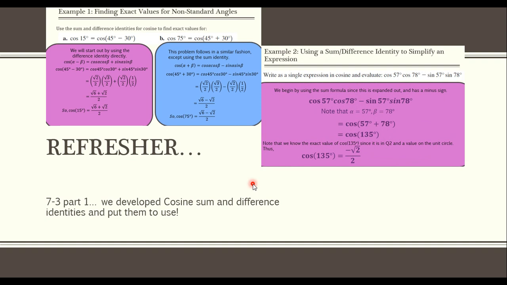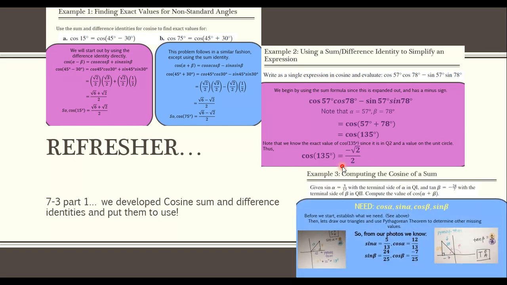We also used it to simplify an expression. So we went from a really large expanded thing and simplified it down to 1, and found the exact value. Remember, what's cool about having identities is we can either expand or contract. Once we have proven something is equivalent, we're able to do that.